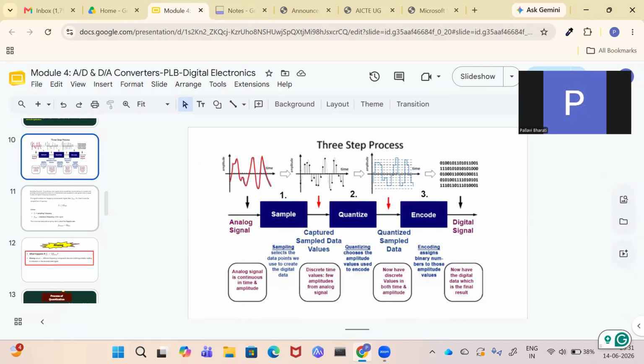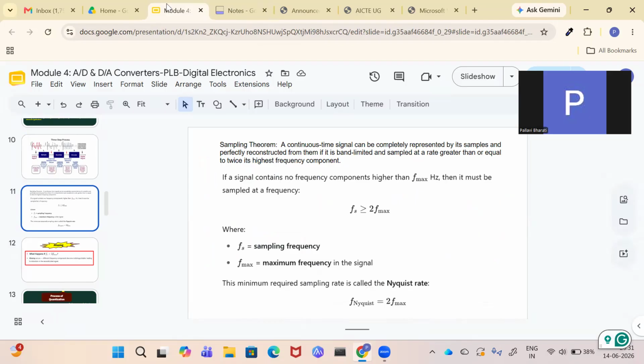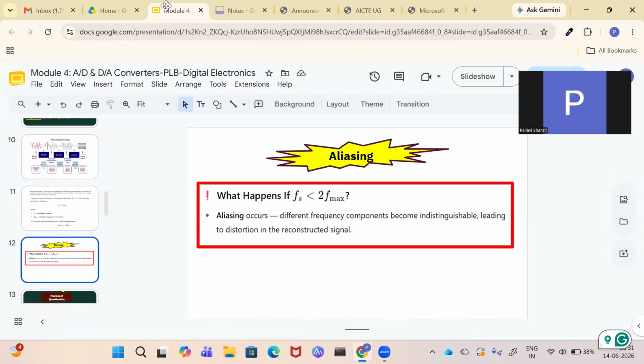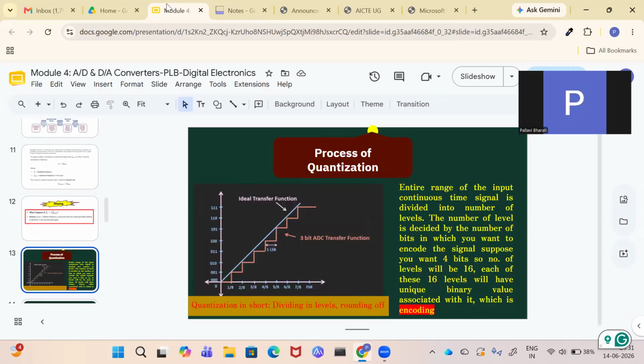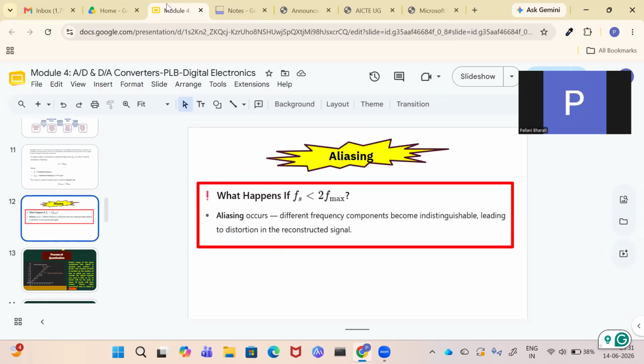Now let us go through this part also once. Keep in mind that fs is greater than 2 f max, and if it is lesser, aliasing will occur. I could remove this because it's not mentioned in the syllabus. It's just written sampling, but if it is written sampling, the sampling theorem can come. So it's better not to remove it.